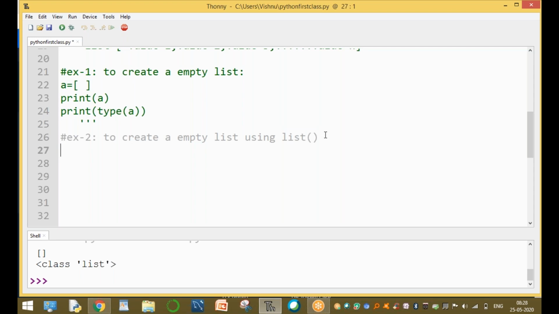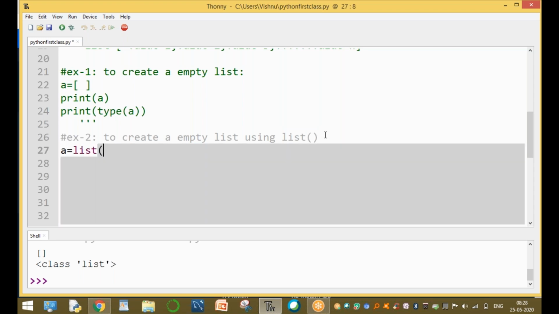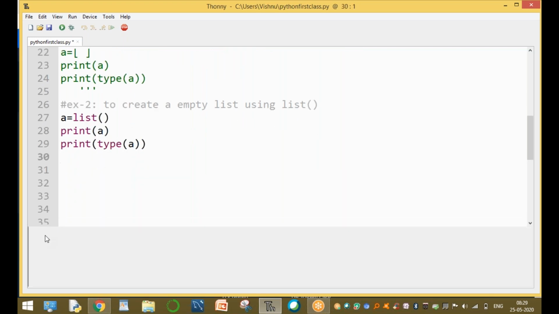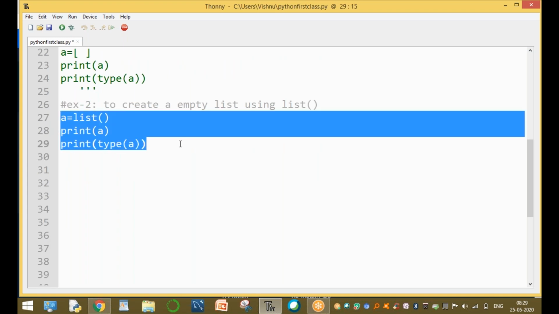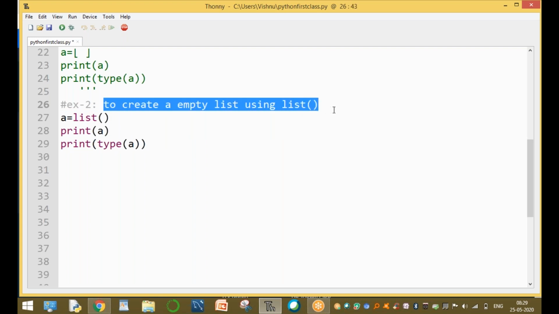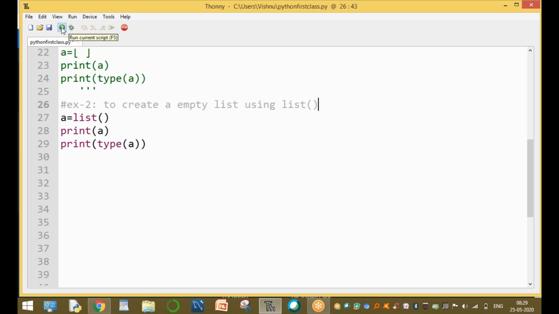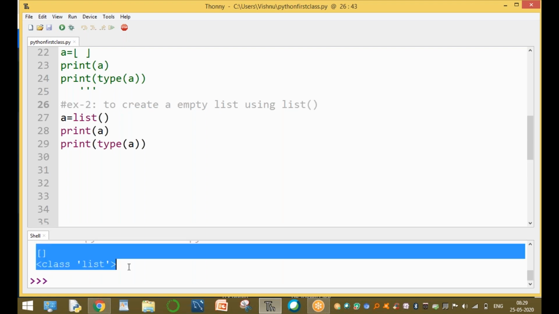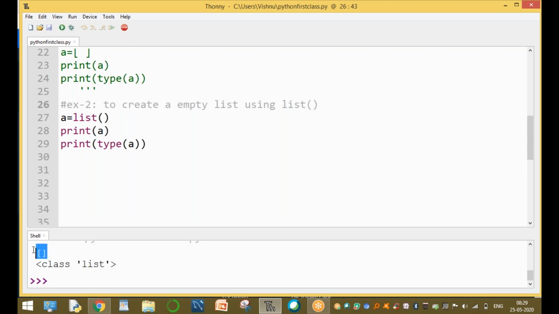Now we are creating a list. A equal to the list inbuilt function. Print of A and print of type of A. This is the data type of A. The data type of A is list type. This is an empty list without any value, created using the list inbuilt function. Run the script. There is an empty list.